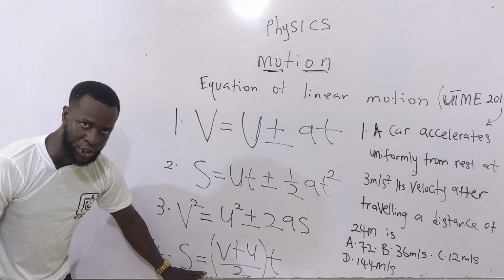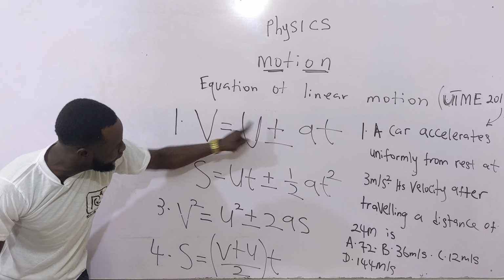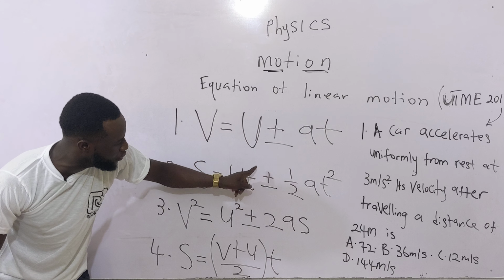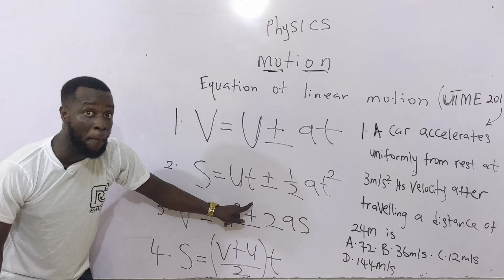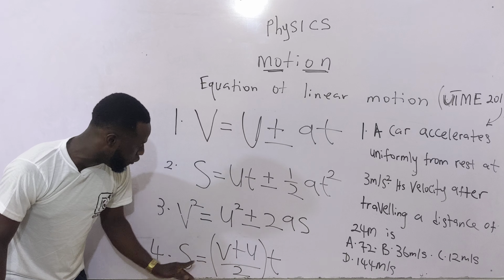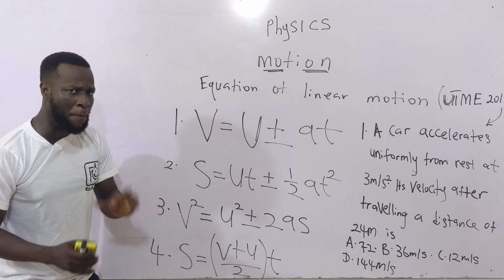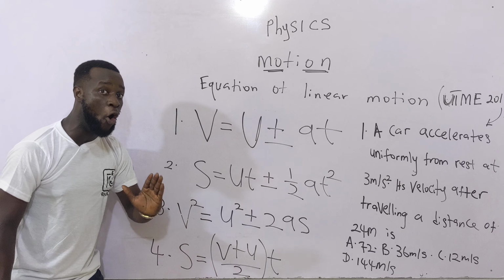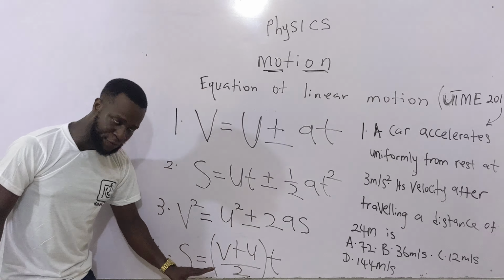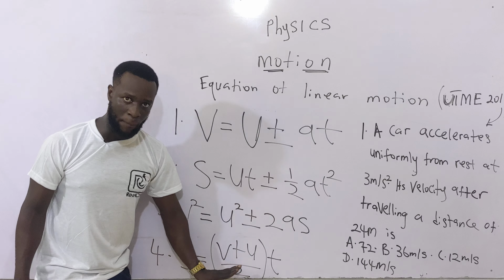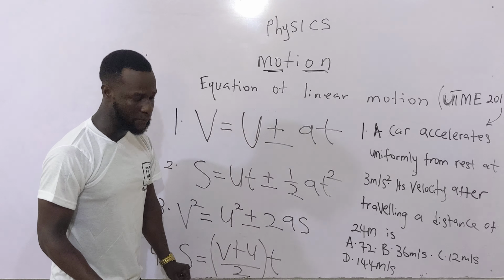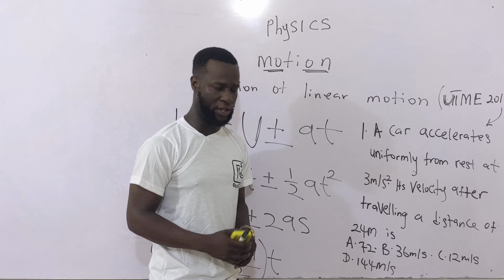For this last equation, you will notice that in every one of them, equation 1 has plus or minus, equation 2 plus or minus, equation 3 plus or minus. This equation 4 is only plus. So it simply means that it does not matter whether the body is accelerating or decelerating. If you are to use this fourth equation, it is always plus. That being said, let us take our question.